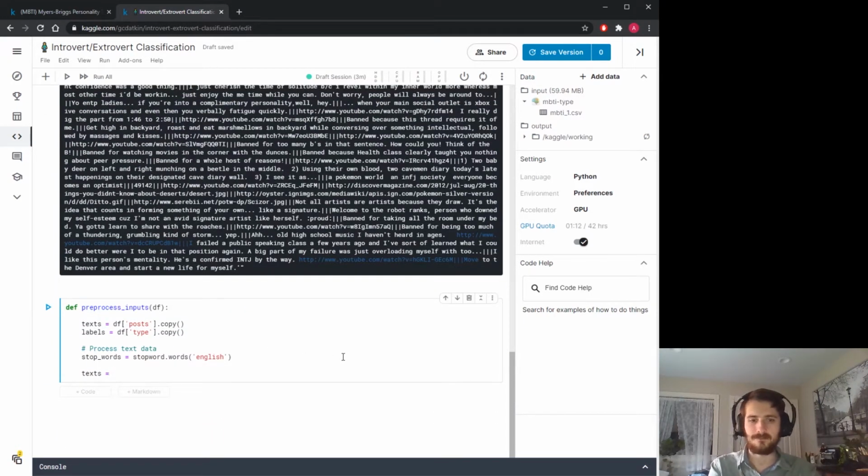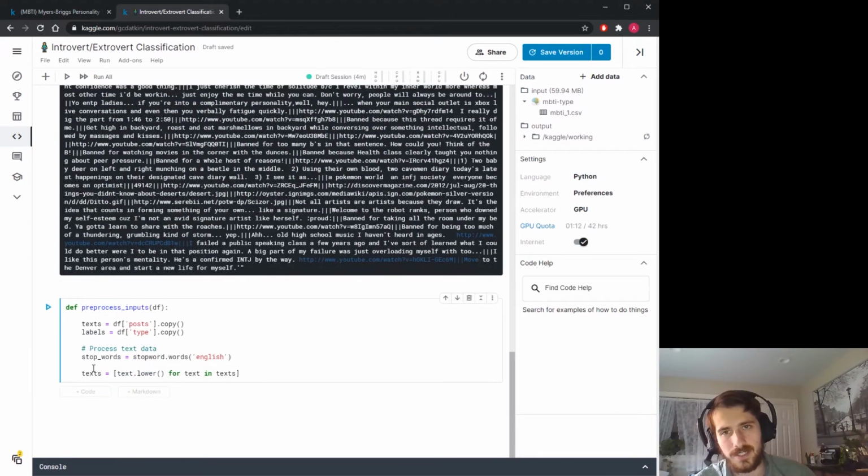Texts will become a new list with values from texts. Actually, we're going to apply a transformation for every text in texts. So for every text in texts, we're going to make text equal to text.lower.